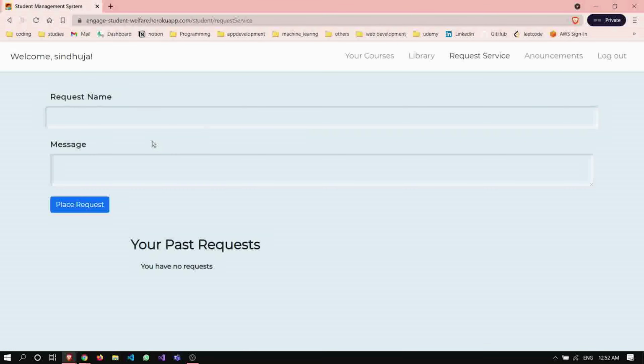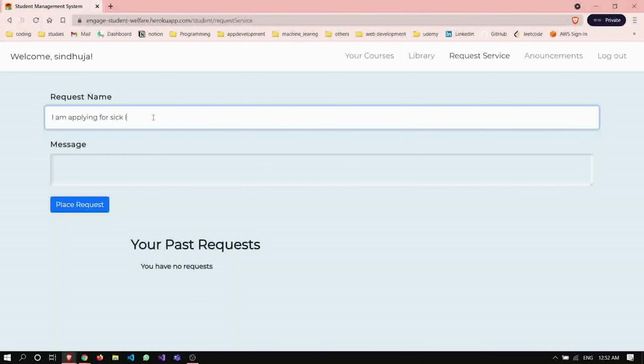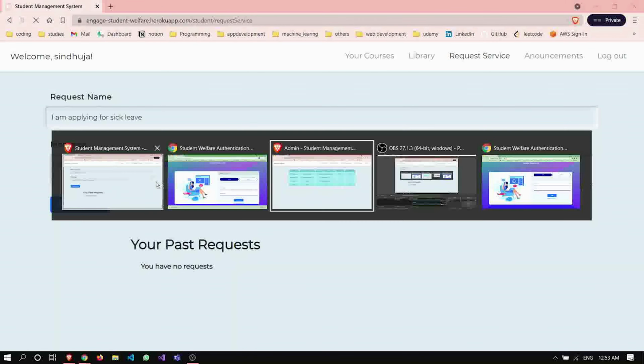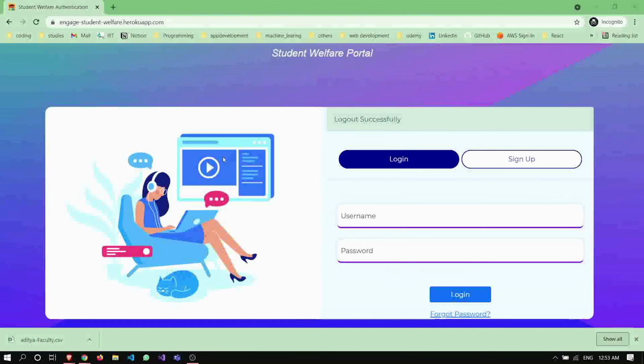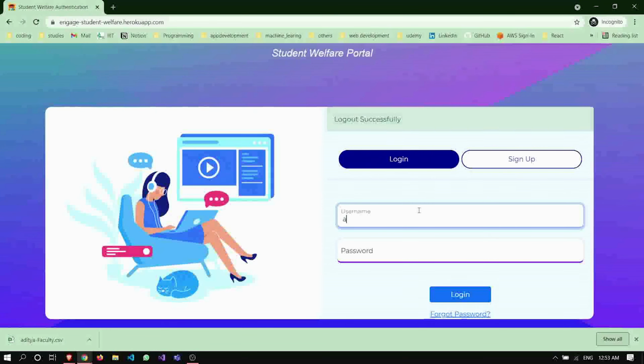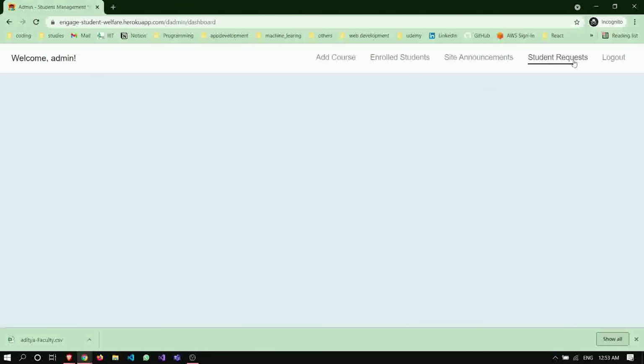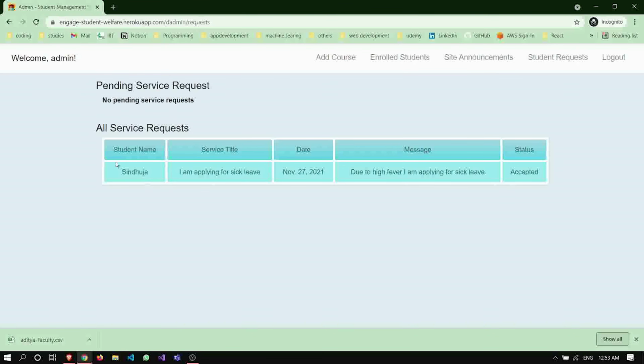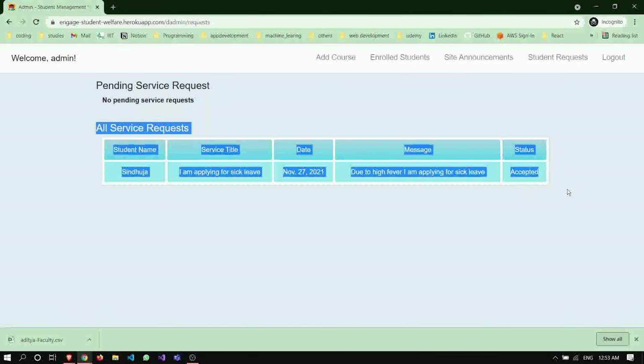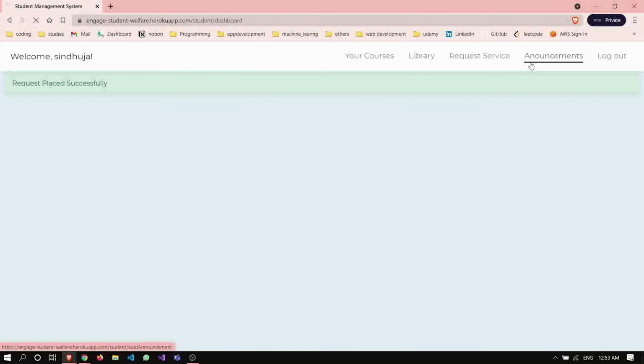We can also ask for services from the academics. On successfully placing the request, admin can see the request made by the student, and he can accept or reject it. After successfully accepting or rejecting, the student can see all the requests. And as we discussed earlier, student announcements will be there.